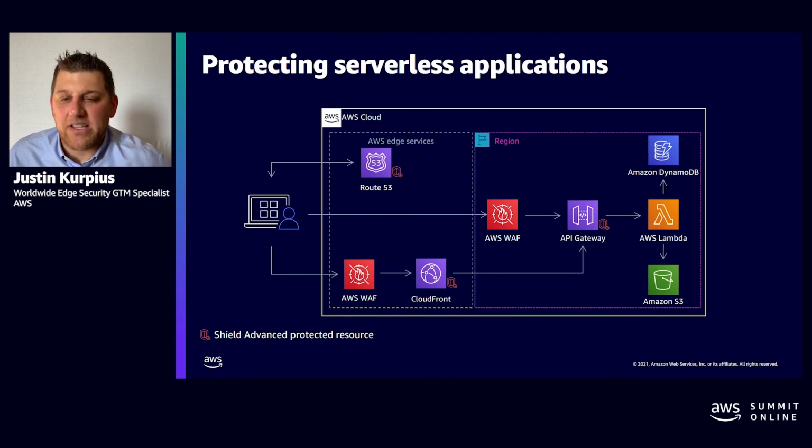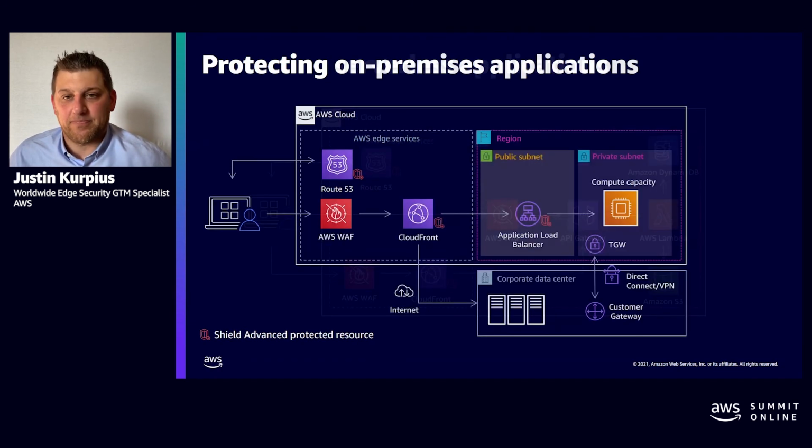Or again, with the flexibility, our customers can go directly to the API Gateway, where we will have WAF on that API Gateway. Now, a call out here is that if customers go directly to the API Gateway, we do not have the ability to put Shield Advanced on the API Gateway. Hence, you'll see the flexibility, and we advise that you run that through CloudFront, then to the API Gateway, so you can have both Shield Advanced and WAF on those resources.